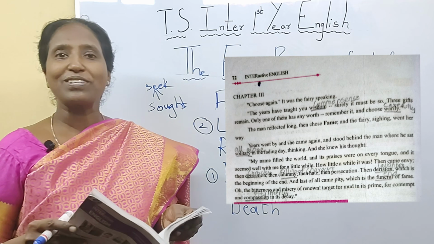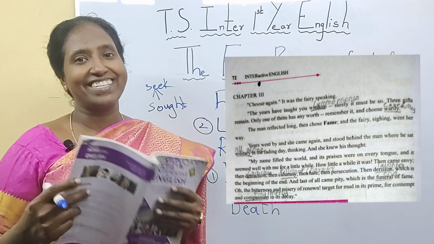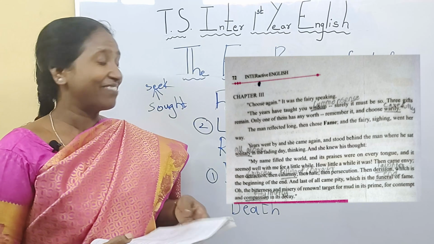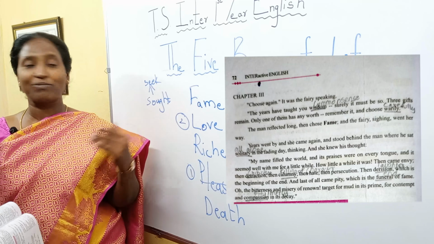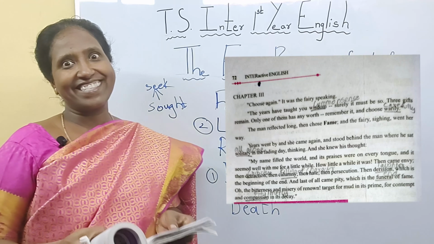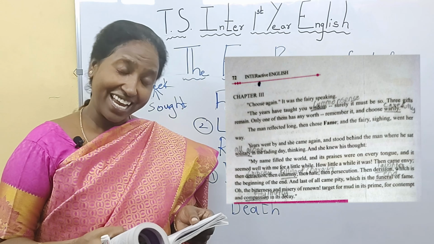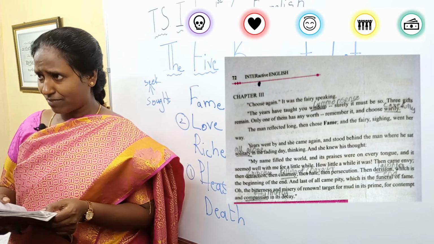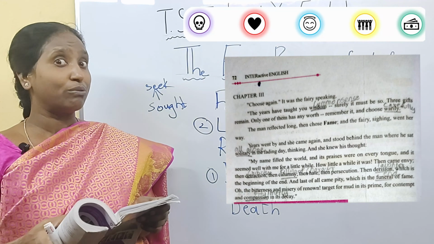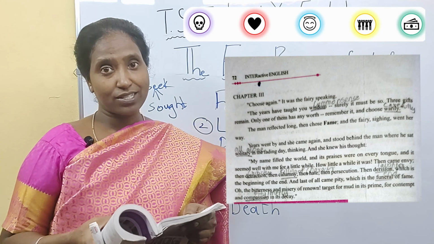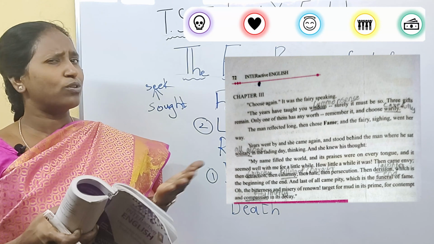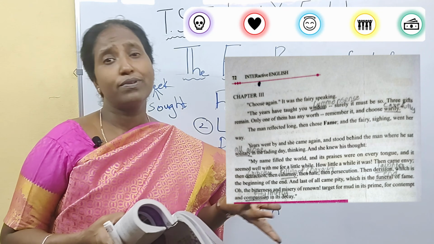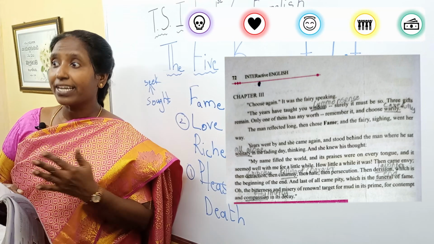Choose again. It was the fairy speaking. He was expecting the fairy to come and give him a choice to take one of the other 3. And yes, the fairy came there and asked him to choose again. The years have taught you wisdom. Wisdom means knowledge filled with wise thoughts. Wisdom also means the capability to choose between good and bad, between right and wrong.